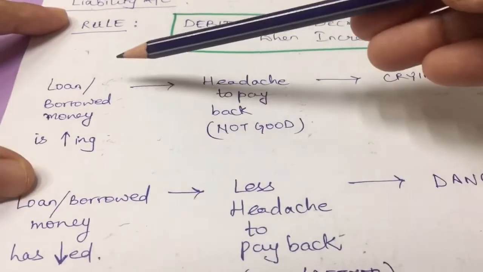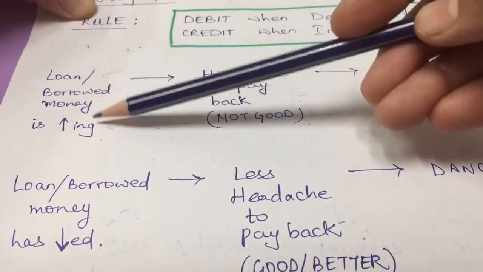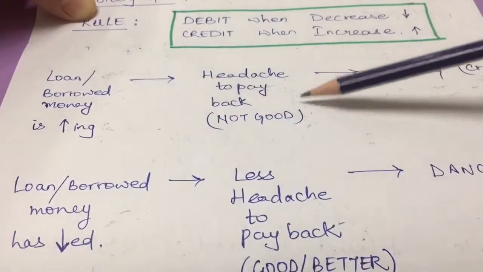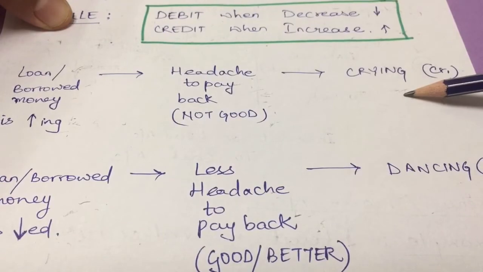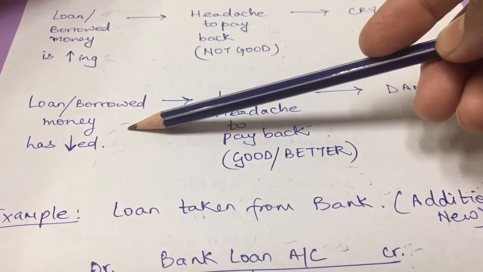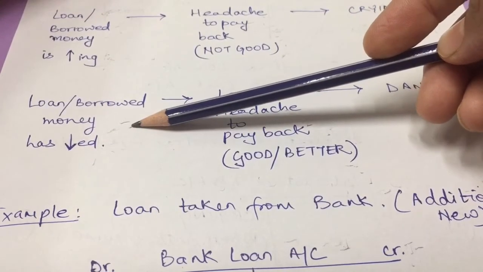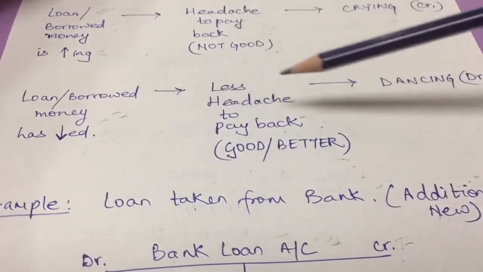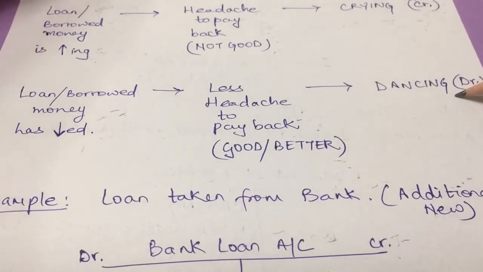The loan or liability is always a headache for everyone. So when I have borrowed money or taken a loan, or my loan has increased, I have a headache to pay it back. Of course, I will be crying. Now, if I have repaid that loan, or fully finished it, or made a part payment of my bank loan, I have less of a headache to pay. So I will be dancing.